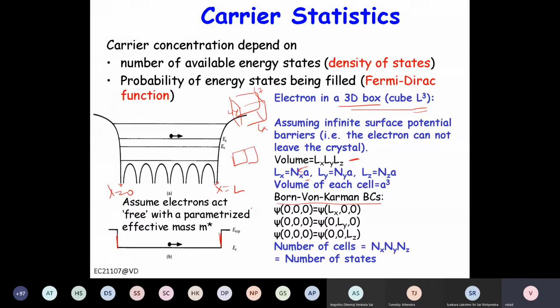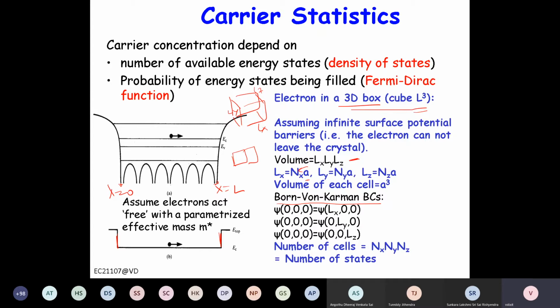But if you want to calculate the bulk properties, the properties should not depend on the size of the semiconductor. If we are dealing with nanostructures or very small size material, of course the surface will play a role, right? But for a bulk semiconductor, its properties should not depend on size. Whether you take 1 centimeter or 10 centimeter silicon, it should have the same band gap, the same mobility.